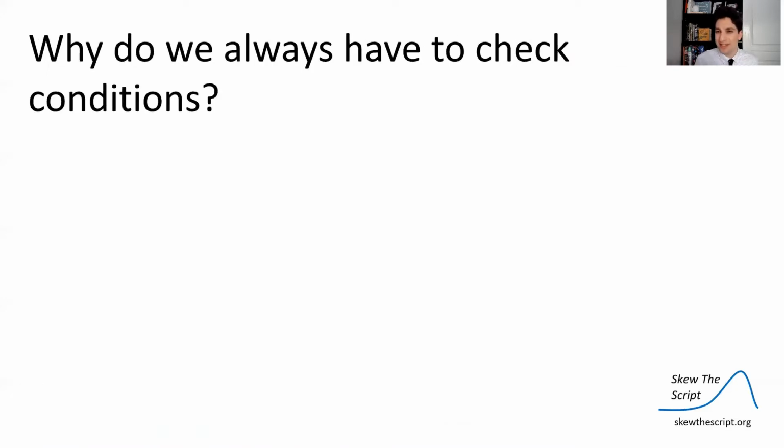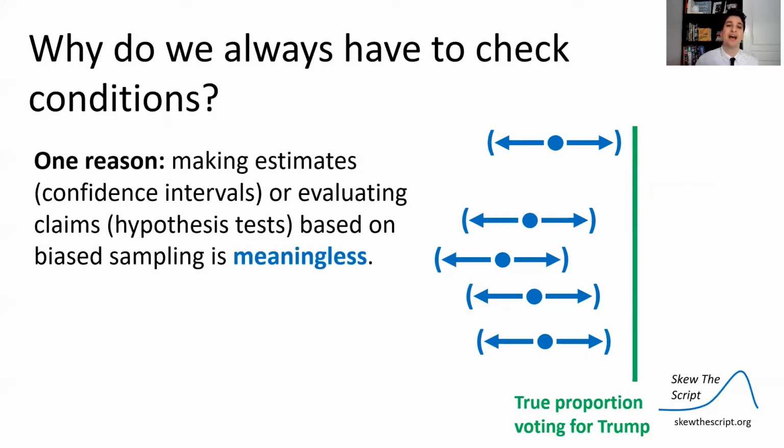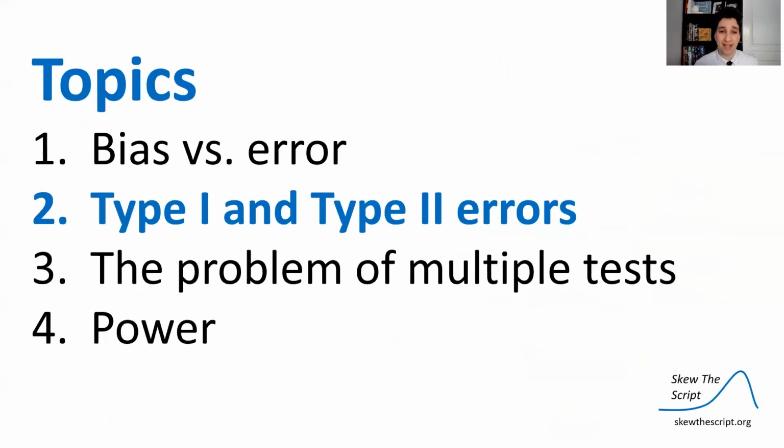So why do we always have to check these conditions when we're talking about inference? Well, this is why. This is the exact reason. Making estimates or intervals or hypothesis tests using biased estimates is completely meaningless because we're not being accurate. Our inference methods account for error. That's why we have margins of error. That's random sampling error. But they don't account for bias, which is systematically under or overestimating. The random condition, making sure we have a random sample from the full target population, not just an undercovered part, is one way to make sure we check for bias.